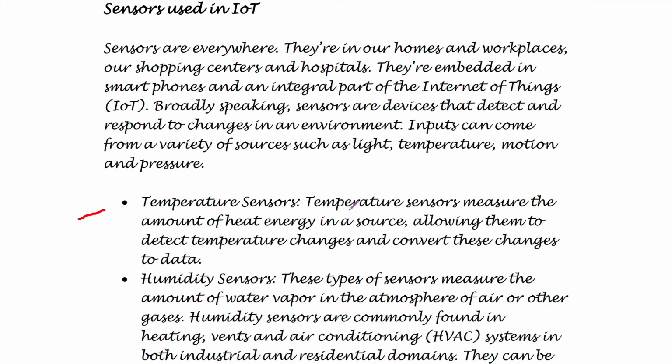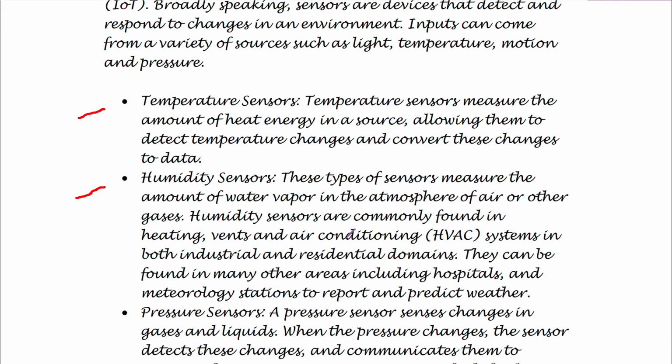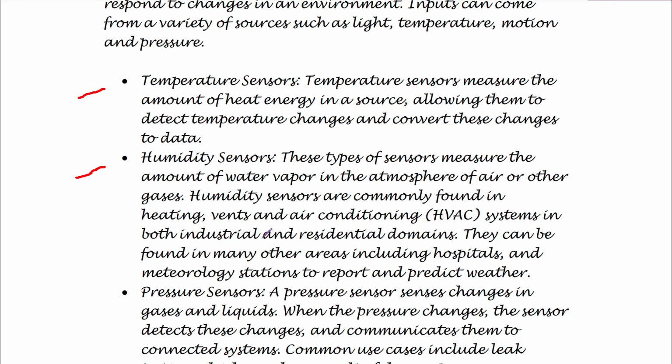So temperature sensors, as the name indicates, are used for measuring the temperature. They measure the amount of heat energy in a source, and this allows them to detect temperature changes, and these temperature changes can be converted into data or electric signals. Then we have humidity sensors. These measure the amount of water vapor present in the atmosphere of air or other gases. Humidity sensors are most commonly found in heating vents and air conditioning systems in industrial as well as residential buildings.